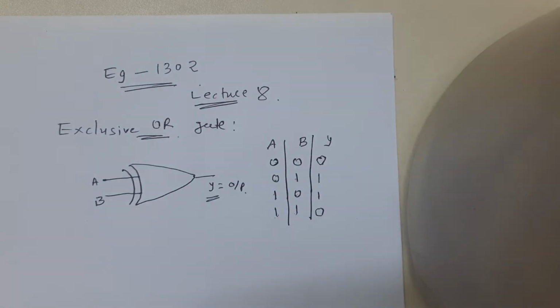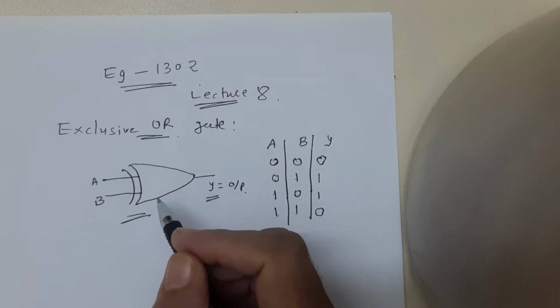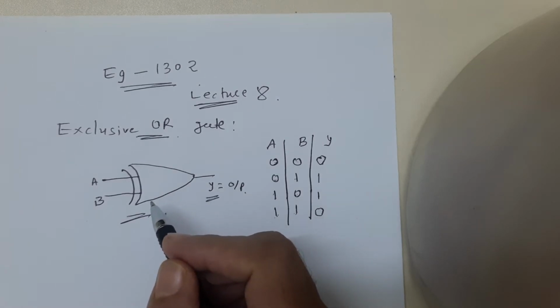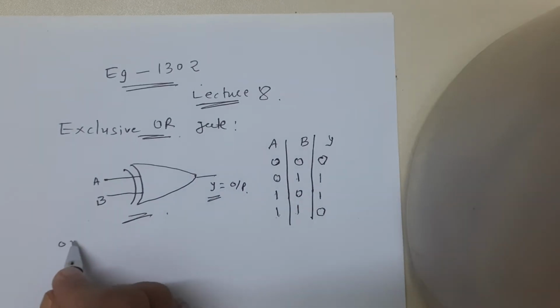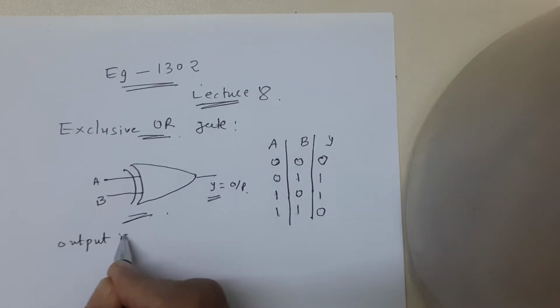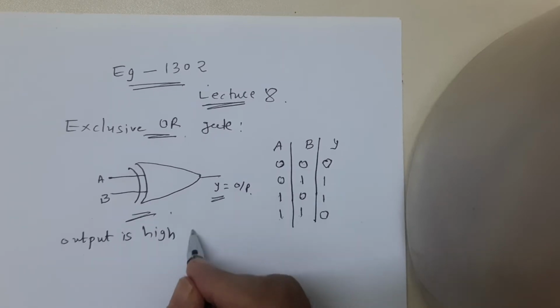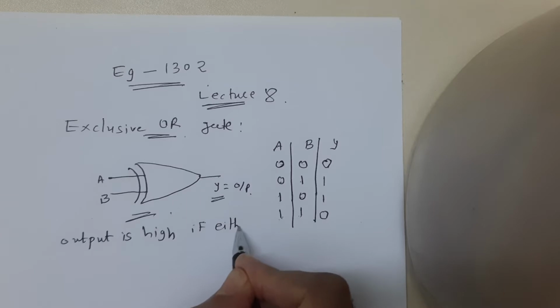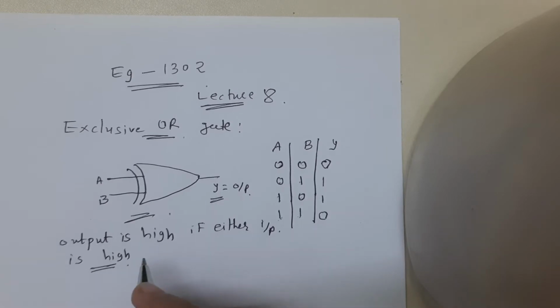That means whenever you see this symbol, remember that the output is high if either input is high, but not when both are equal.